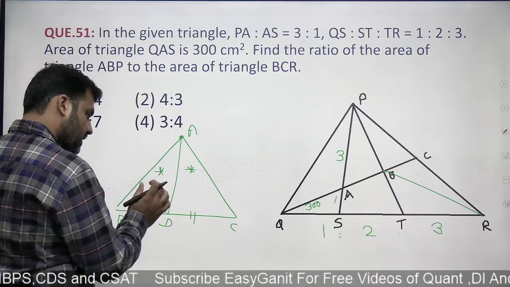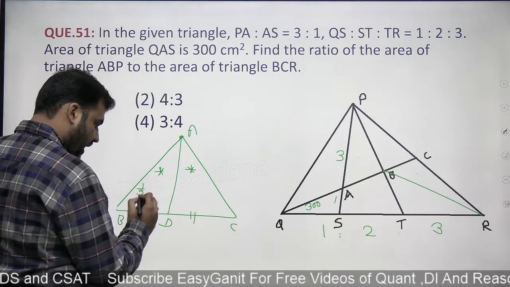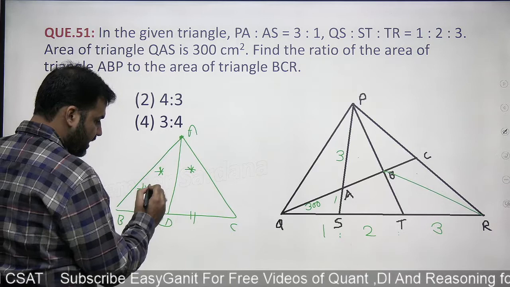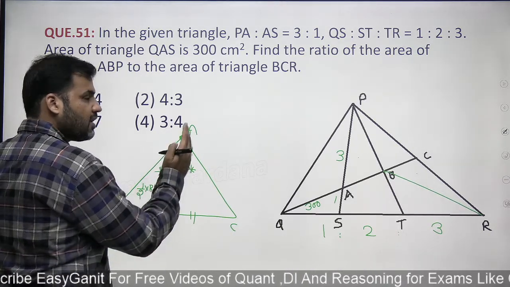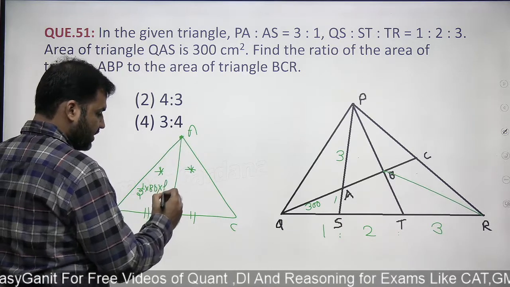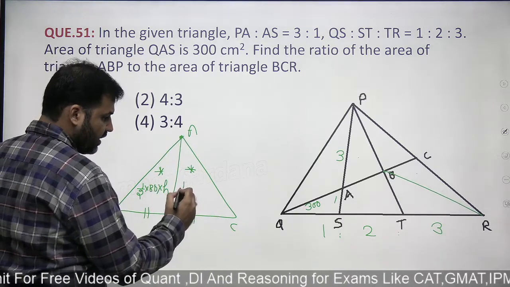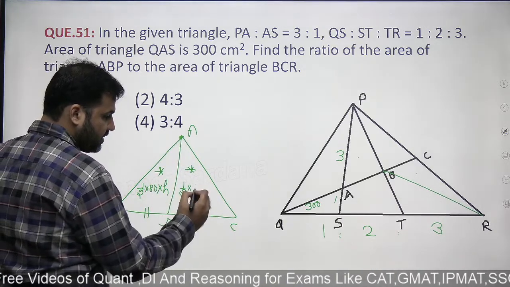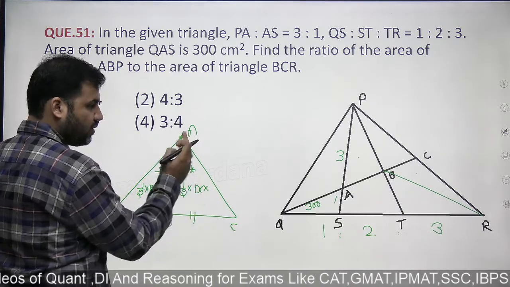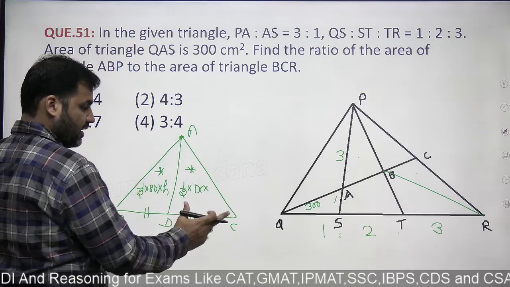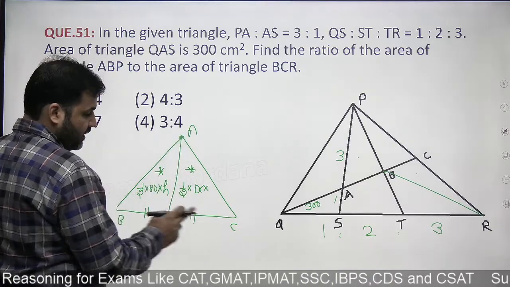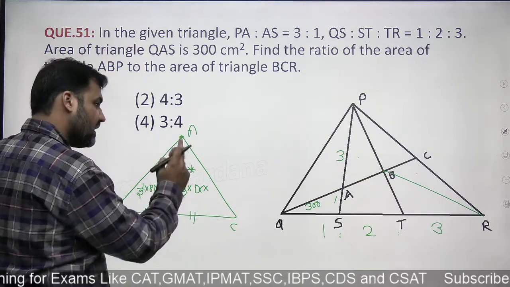Why? Because if I look at the area of this triangle, this would be half into base BD multiplied by the height. What is height? Height is basically the perpendicular distance from the vertex to the base. That is h. DC would be half into base DC, right? Height will be again the same because both are having the same line and the same vertex.